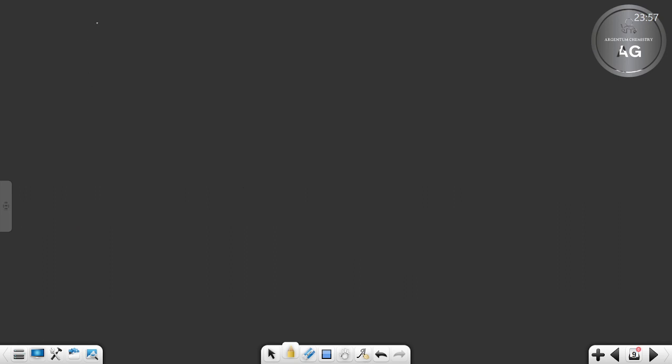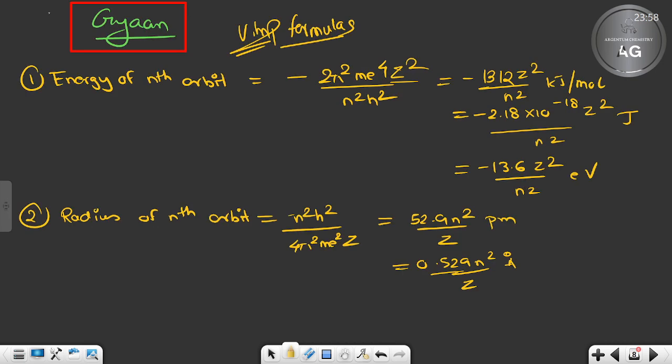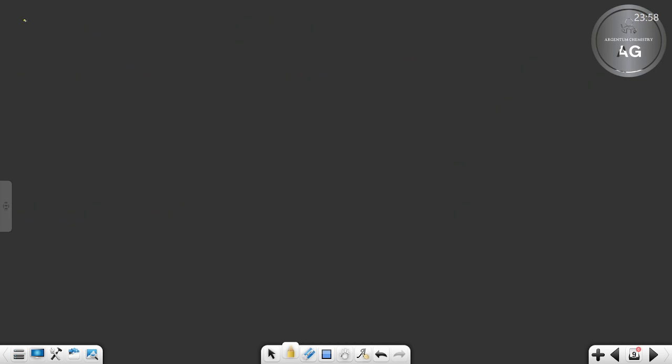Second last formula, that is number 3: velocity of electron in the nth orbit. What is that? Velocity of electron in the nth orbit is nh by 2 pi mr. Clear?